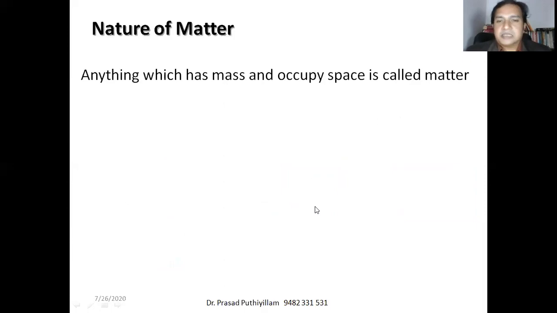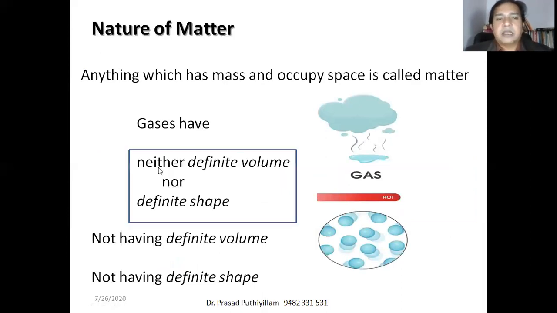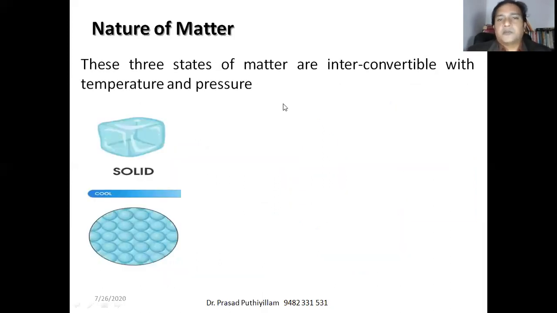The gaseous state has neither a definite volume nor a definite shape. Other states of matter, such as plasma, will come in higher classes. We have discussed three states of matter: solid, liquid, and gases.